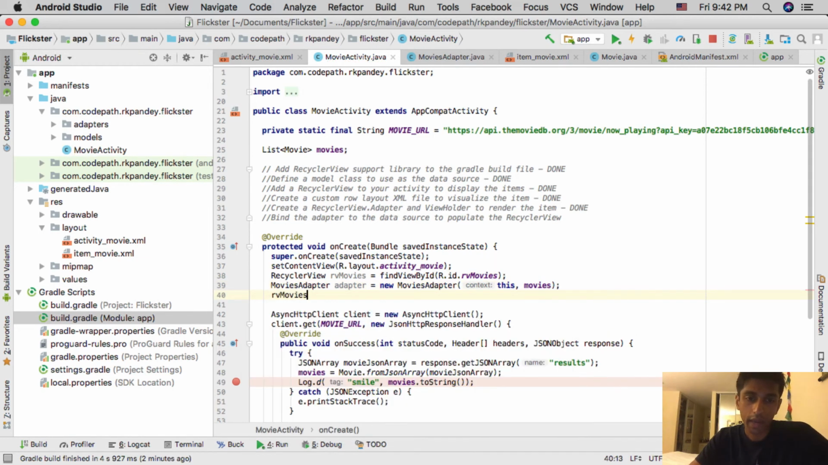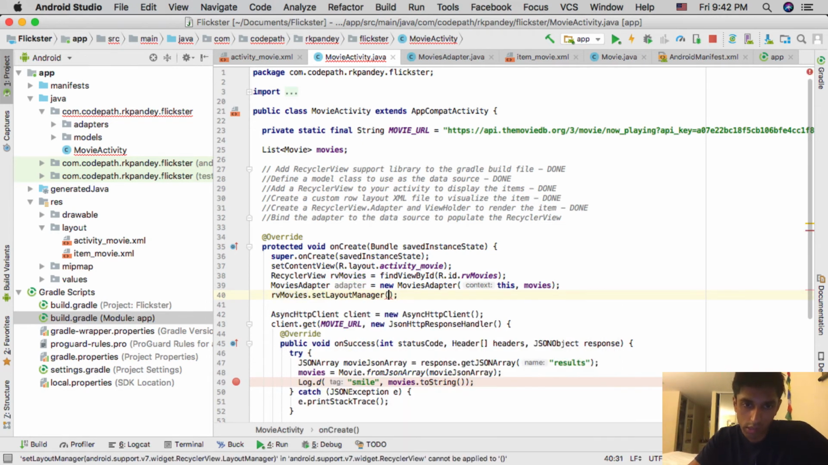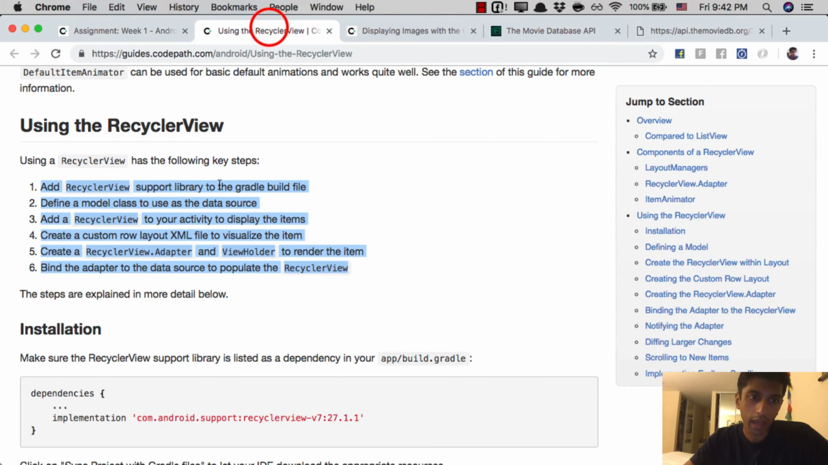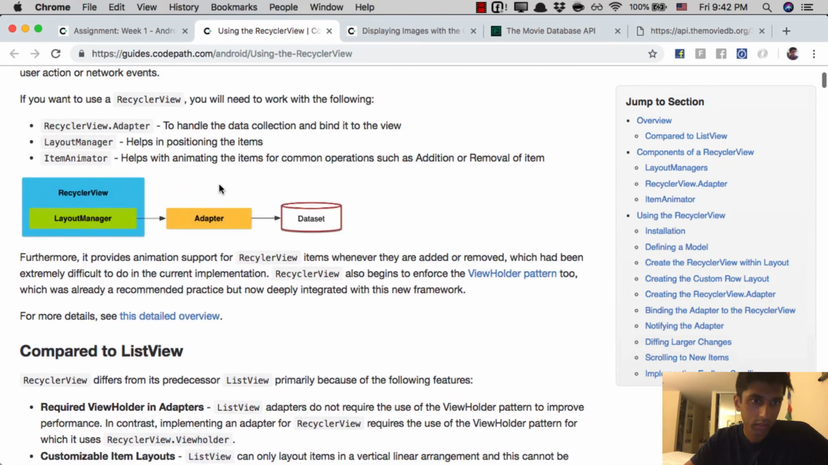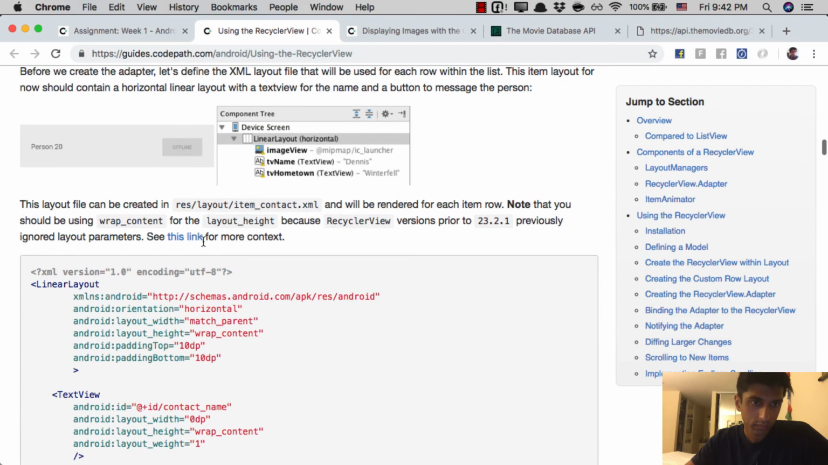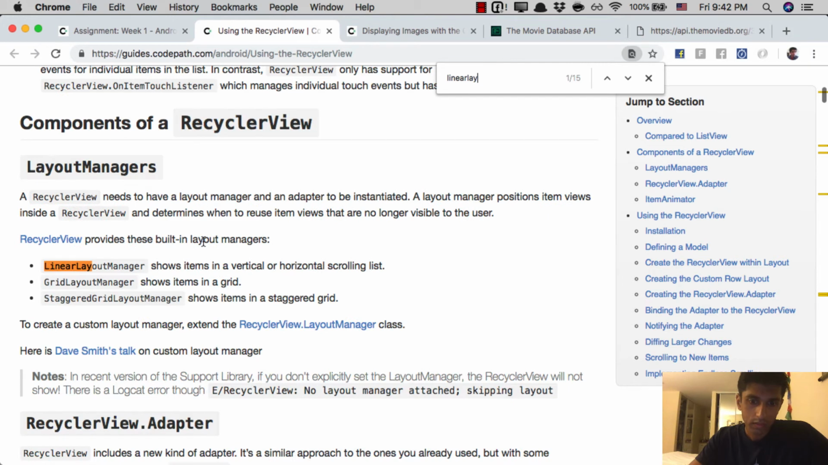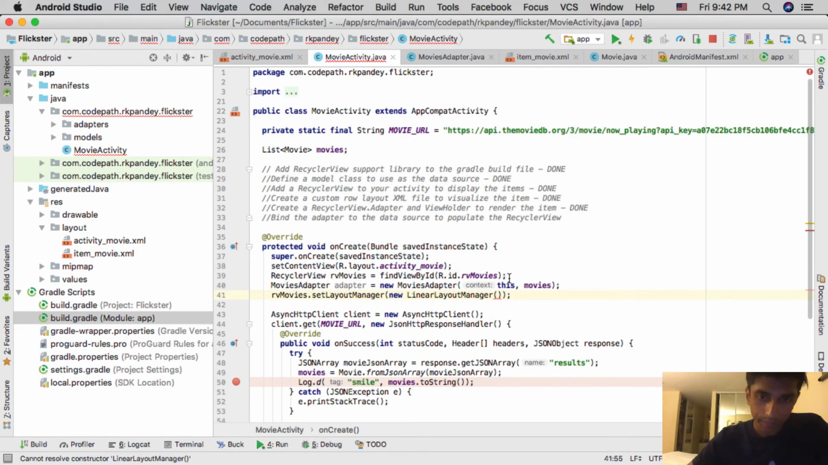The next step is we need to actually add a layout manager onto the recycler view so that the recycler view knows how to put these items on the screen. So I'll say setLayoutManager. And then there are some built-in layout managers that you can read about in the guide. So you can see that there are some built-in layout managers like LinearLayoutManager, GridLayoutManager, StaggeredGridLayoutManager. So for our purposes, we'll just use LinearLayoutManager.